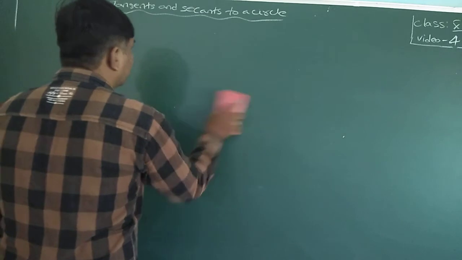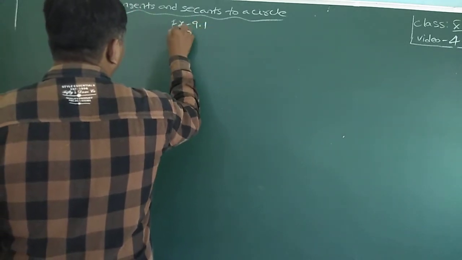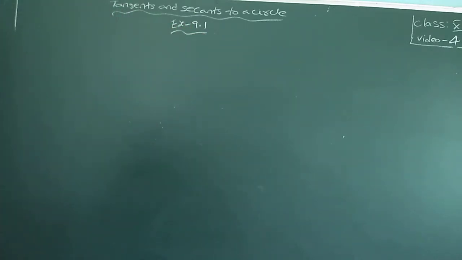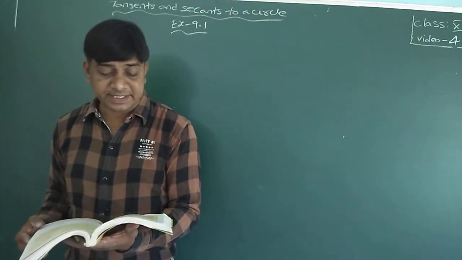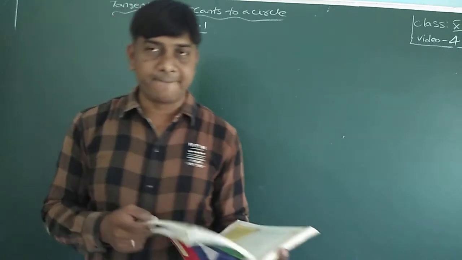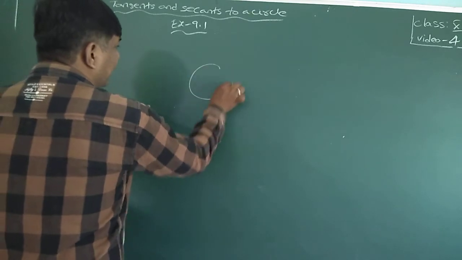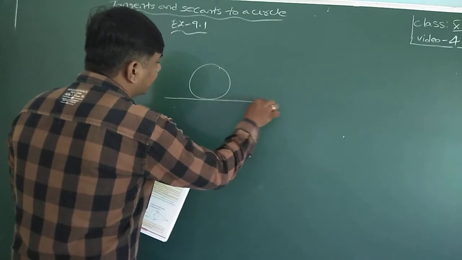Now I'll move to Exercise 9.1. See here, blanks are there. A tangent to a circle intersects the circle in dash points. This is a circle and this is a tangent.